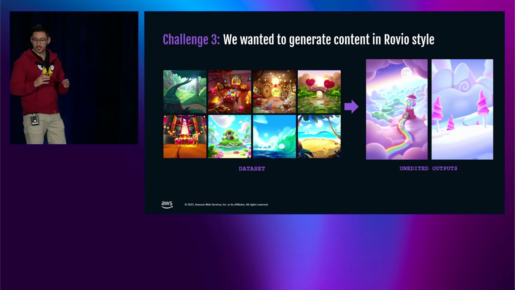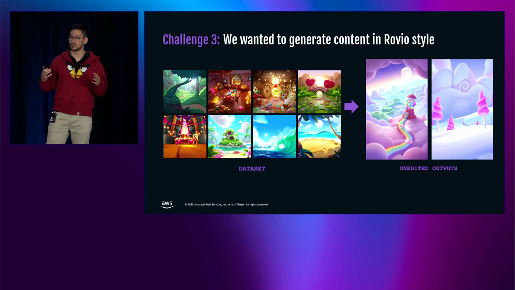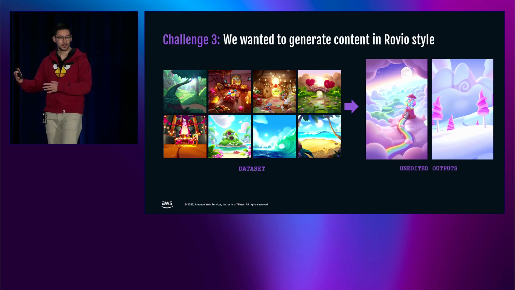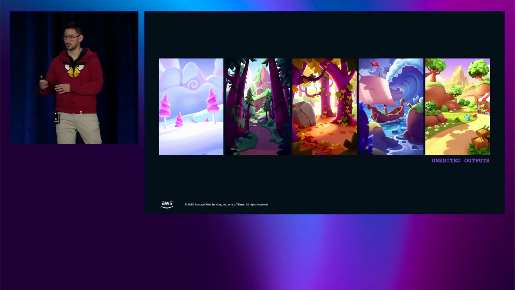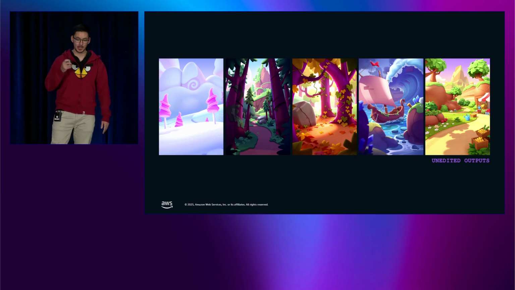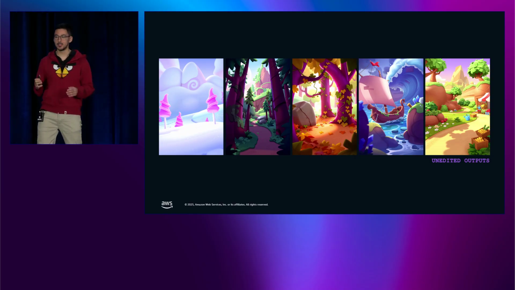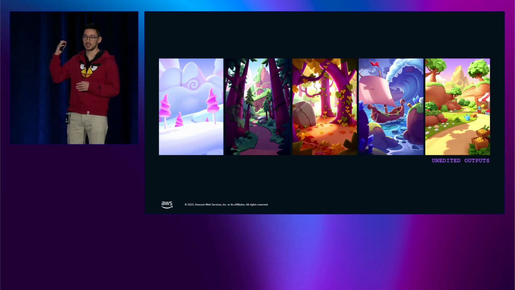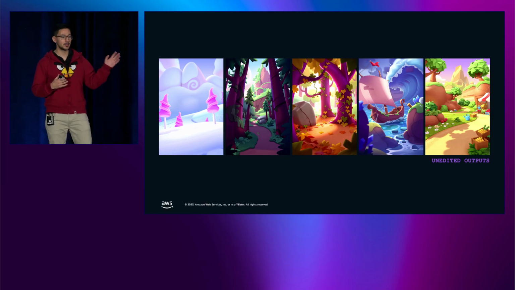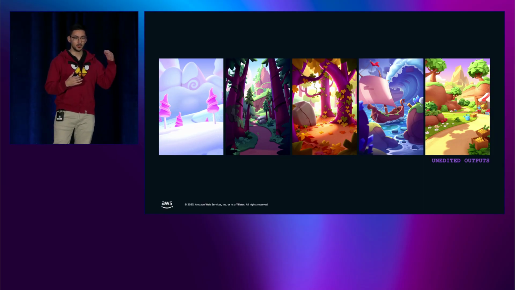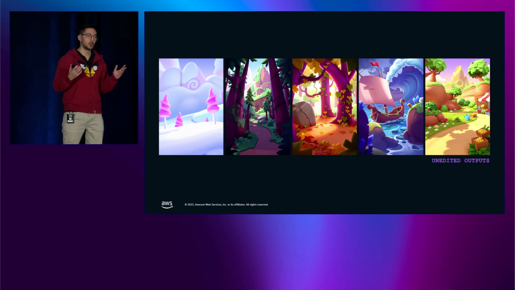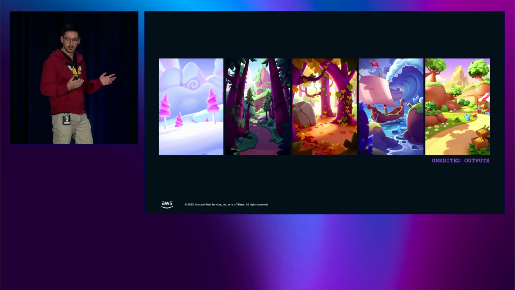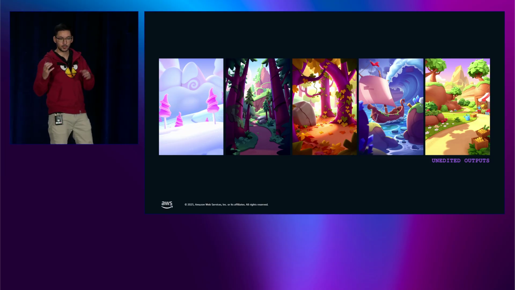And even more important, it also creates a lot of trust, because they are part of the fine-tuned models we are training. So when they change some images in this data set, they can see how it impacts the results. And that builds trust. So by crafting these good data sets, you can generate images in our style like these ones. These are unedited outputs coming out of the AI when you use that data set for fine-tuning the model. So we learned that we don't need to be flexible with the style as long as we lock it really well with the data set.